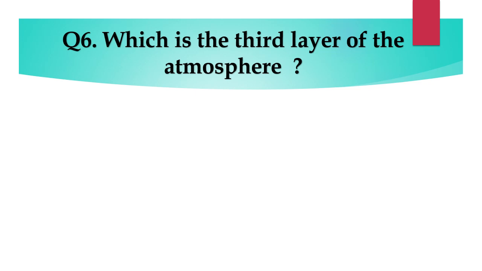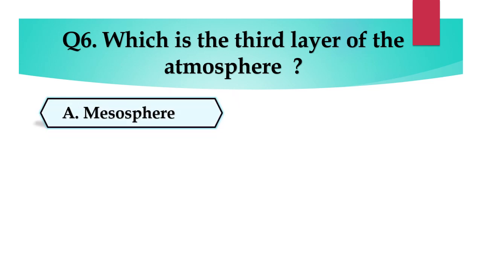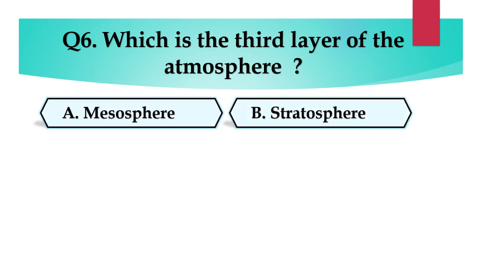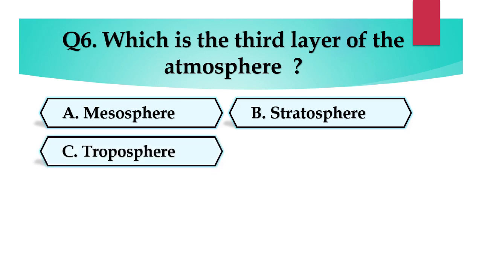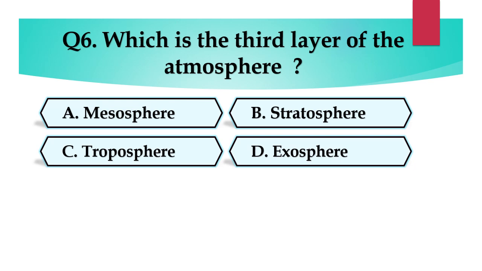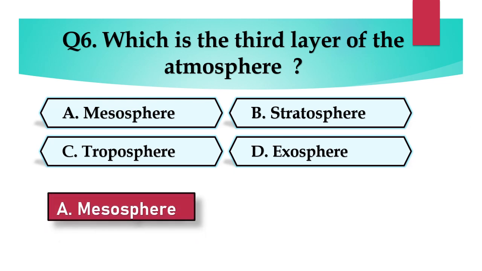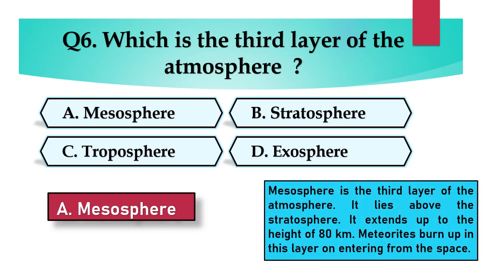Question number 6. Which is the third layer of the atmosphere? Option A, mesosphere. Option B, stratosphere. Option C, troposphere. Or option D, exosphere. Answer is A. Mesosphere. Mesosphere is the third layer of the atmosphere. It lies above the stratosphere. It extends up to the height of 80 km. Meteorites burn up in this layer on entering from the space.